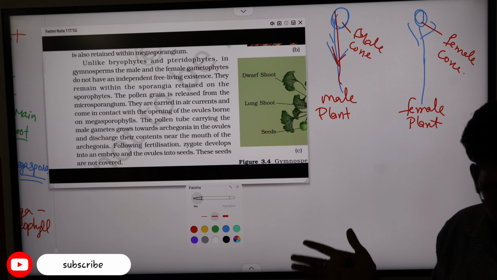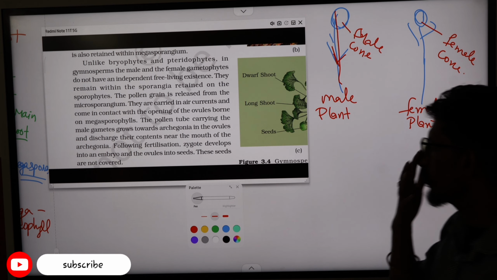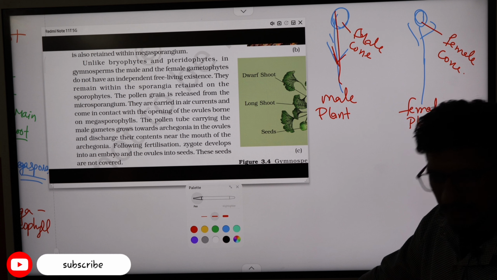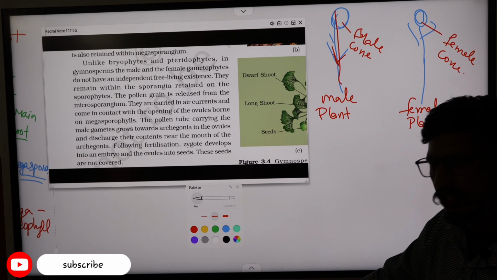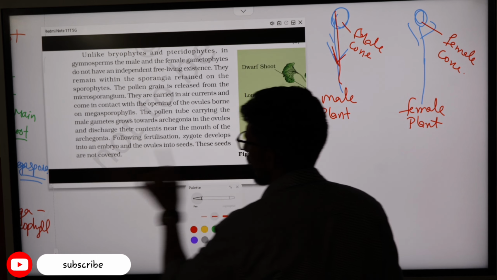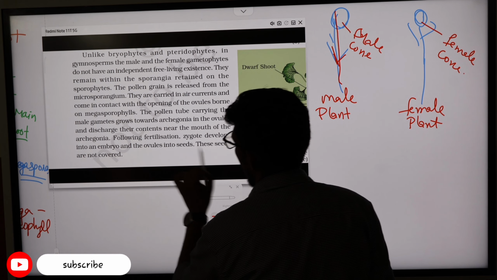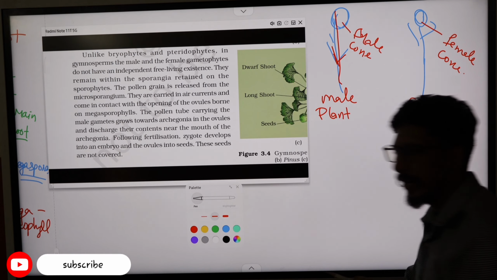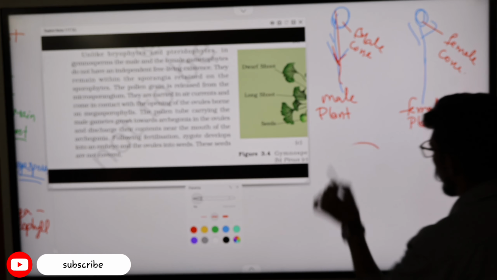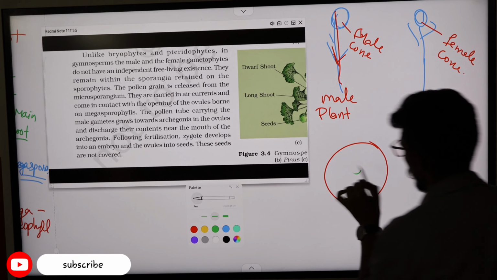There are no two lives. Clear? Then the gametes will fuse with each other and form the zygote, and the zygote will develop into an embryo, and the embryo is covered by the seed.